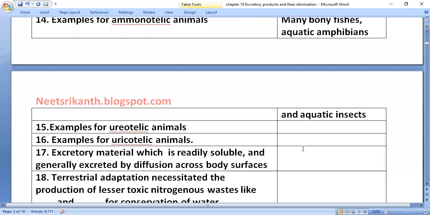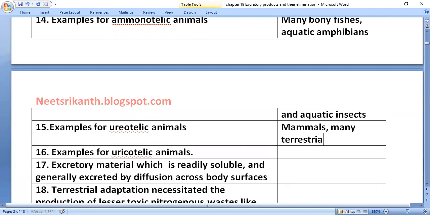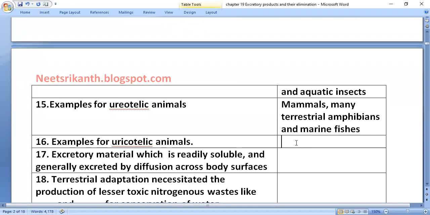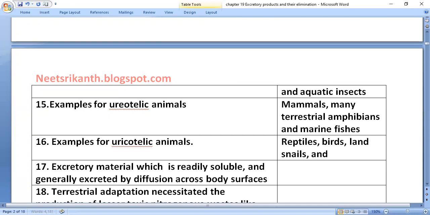Examples for ureotelic animals: mammals and many terrestrial amphibians. Marine fishes also excrete urea. We call them ureotelic animals. Examples for uricotelic animals: reptiles, birds, land snails, and insects.